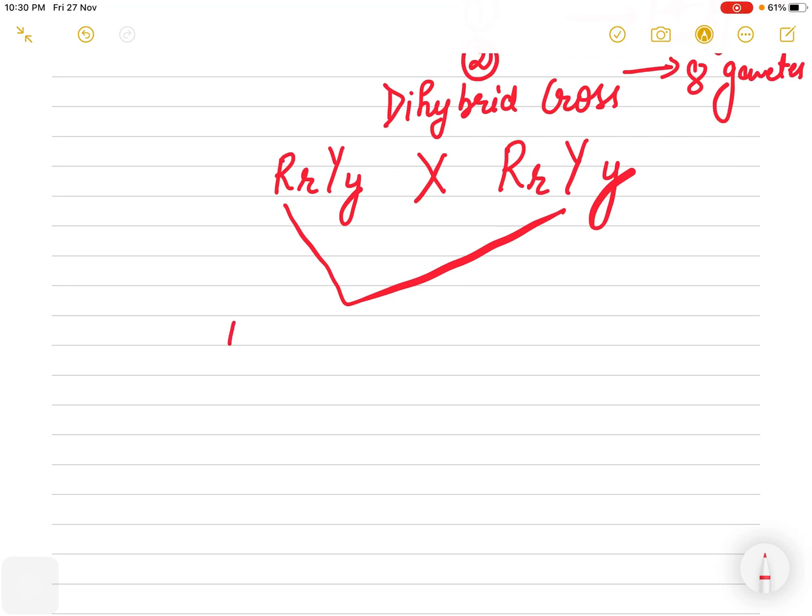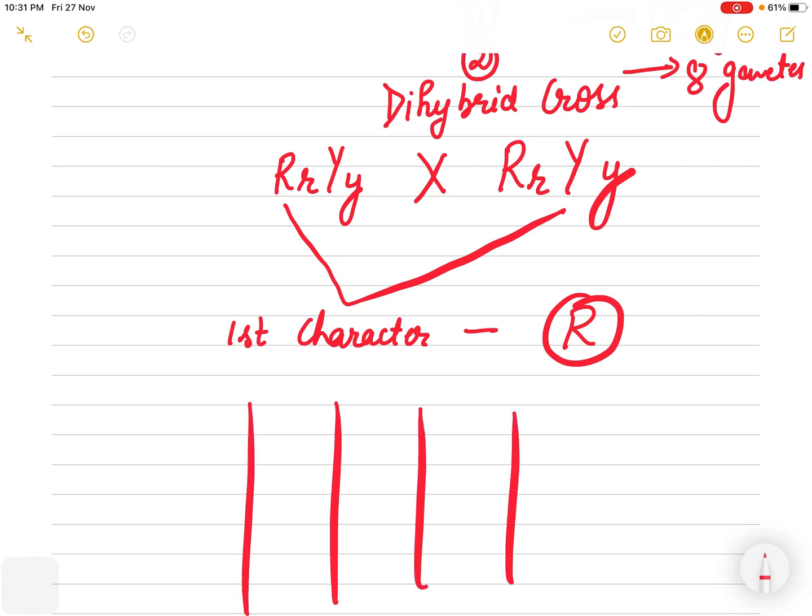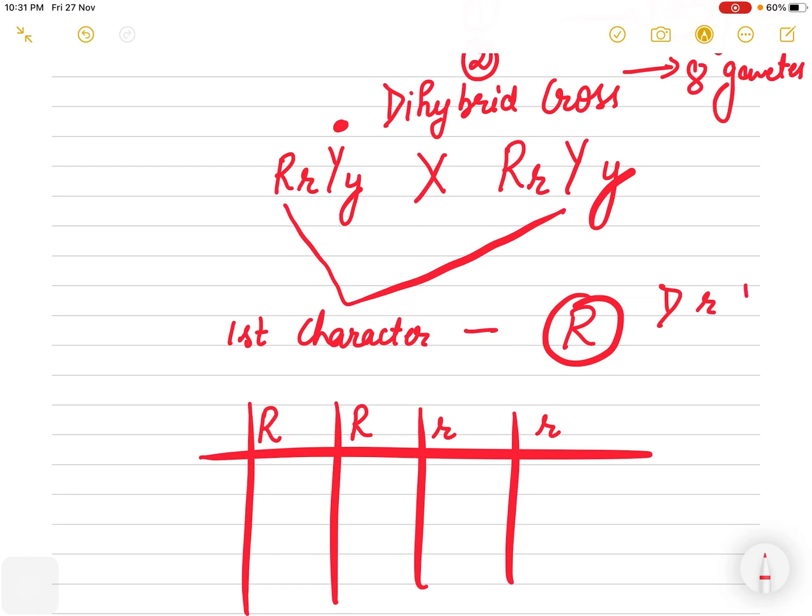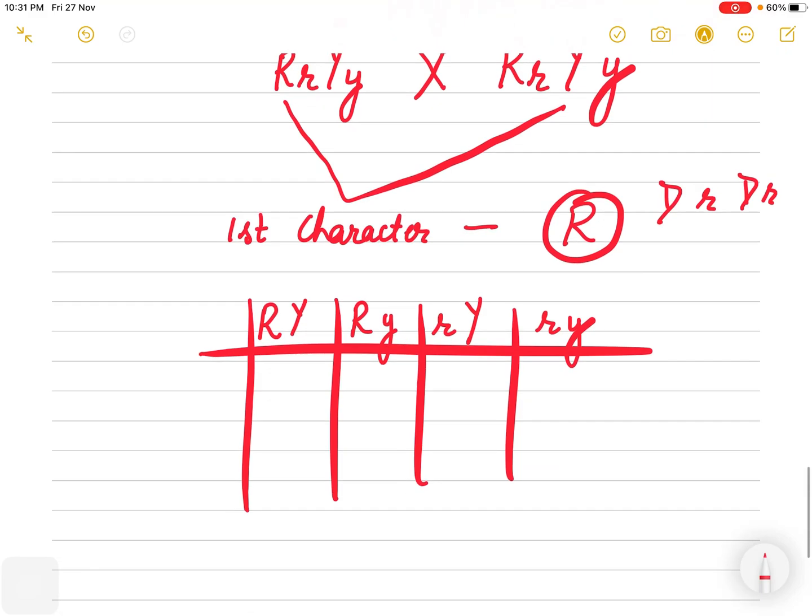So take the first character and take the dominant part. We have taken the same thing. Let's see it again. R, R, right? We'll write its recessive version, r, r. Now take the second character, and you have to write dominant, recessive, dominant, recessive. So Y, small y, capital Y, small y. So just copy all these 4 in this.